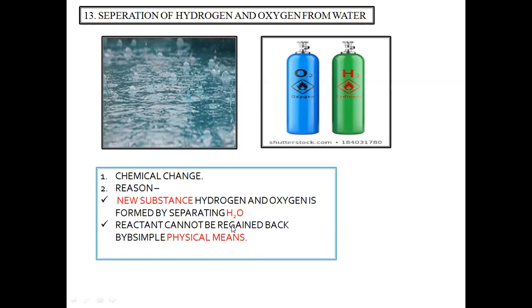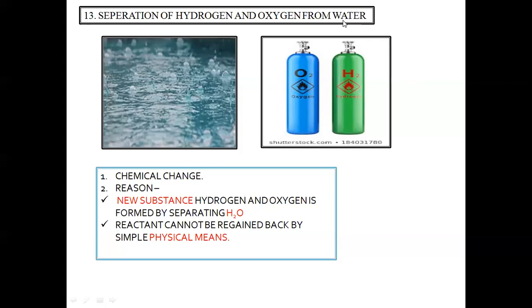Now when you start separating this H2O by the process of electrolysis and you get back these two gases in the form of oxygen and hydrogen, if you just simply put them in separate containers or cylinders, you will see that reactants cannot be regained back